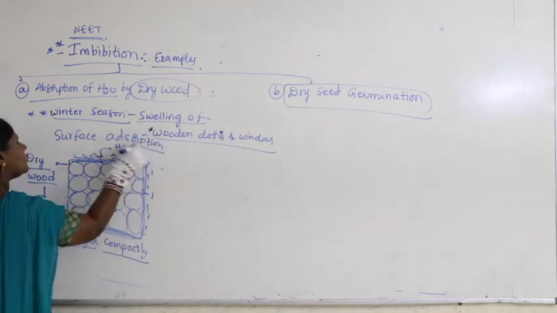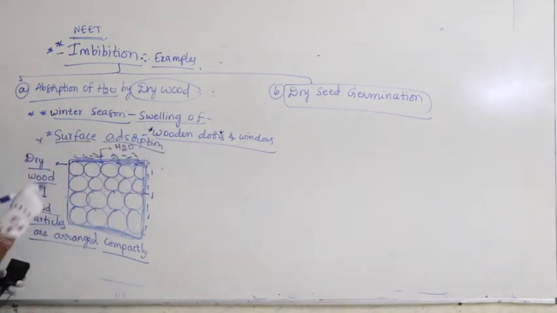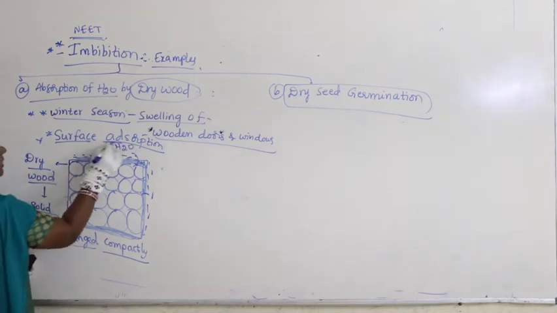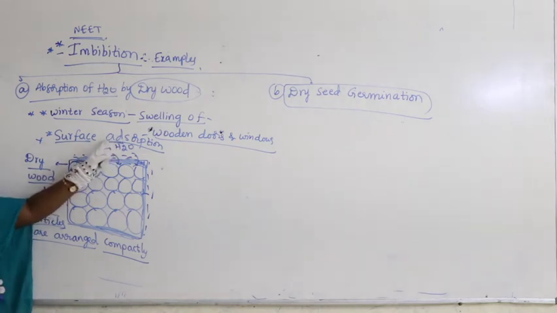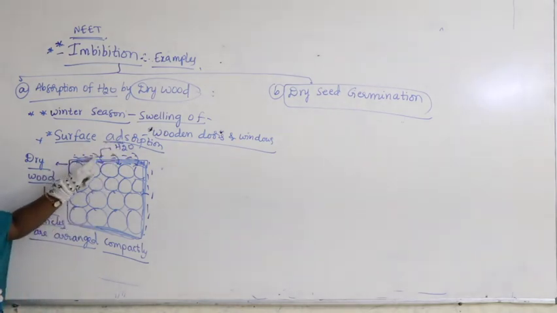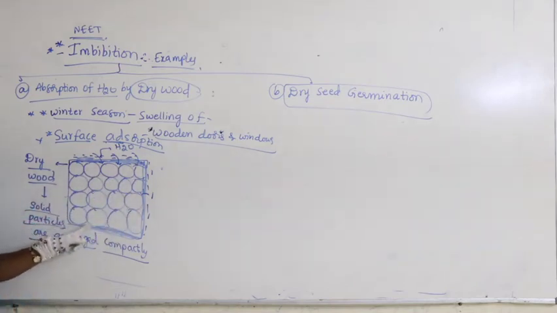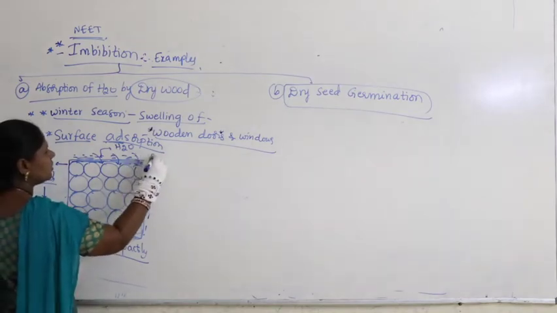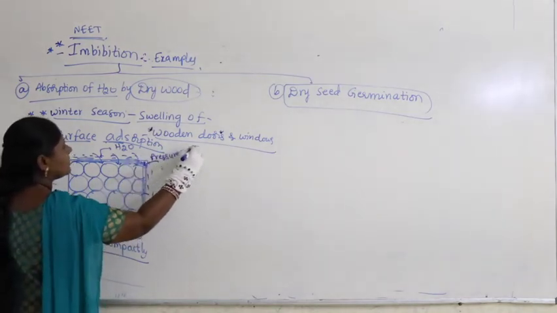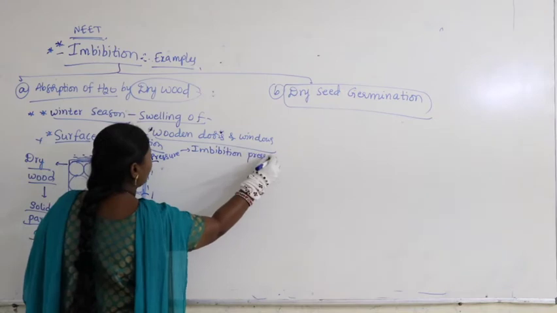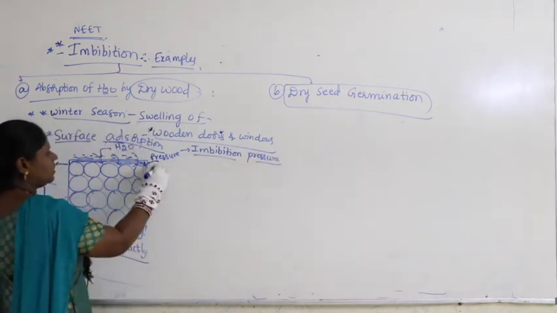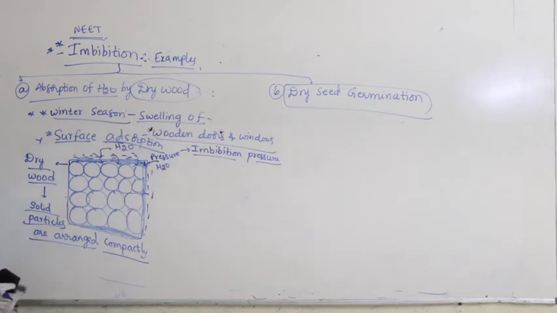What do we call this? Surface adsorption. Adsorption, not absorption. We call it adsorption, with an A-D, because this phenomenon of water absorption occurs only on the surface. With some pressure, and this pressure is called imbibition pressure, water enters and the absorption occurs only on the surface.